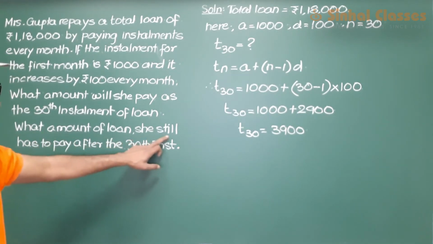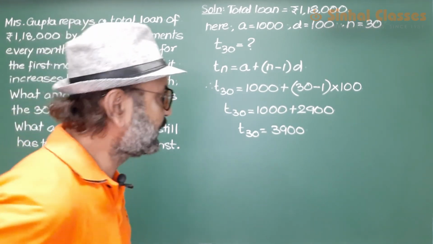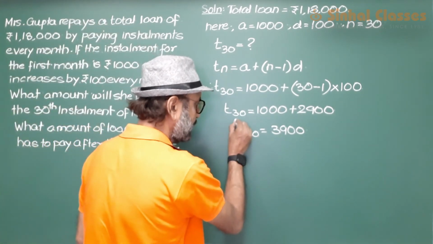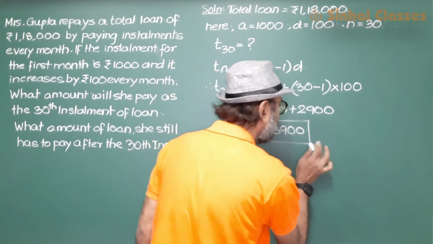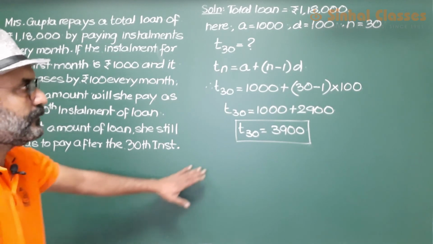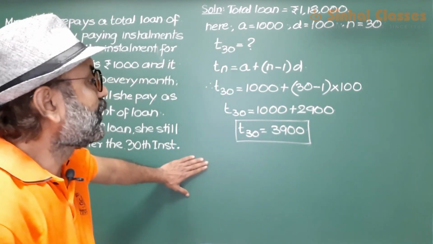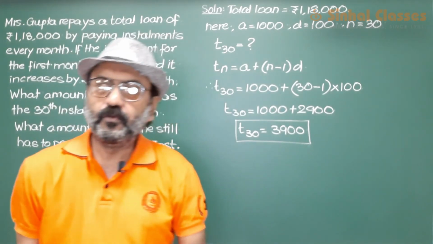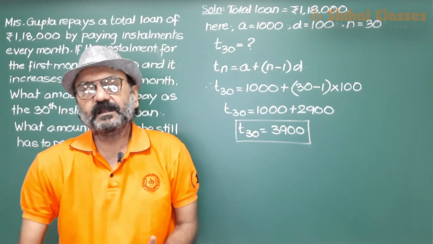What amount of loan does she still have to pay after the 30th installment? Now first we found out the 30th installment. Let us now try to find out the total amount of loan that she pays up till the 30th installment.